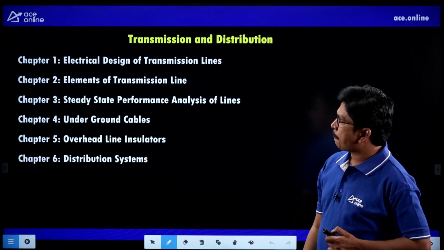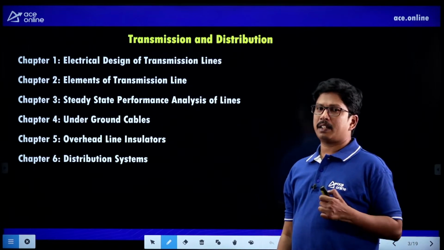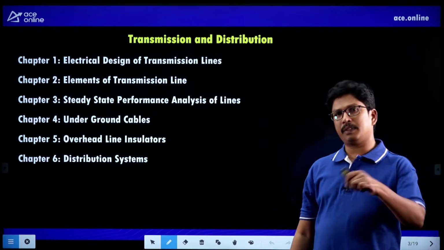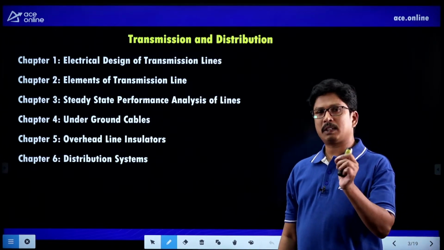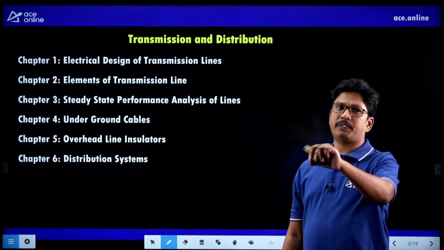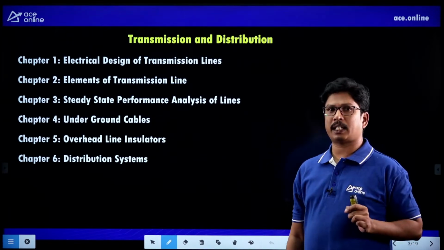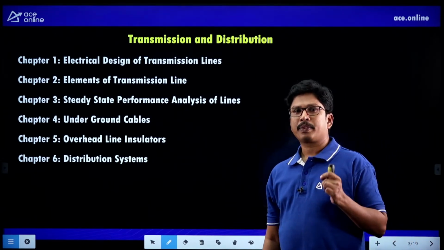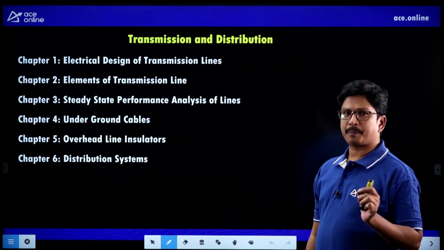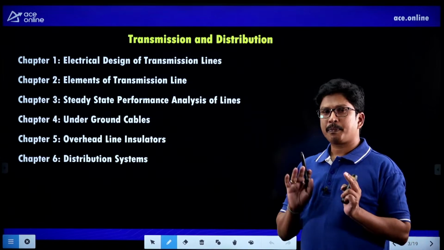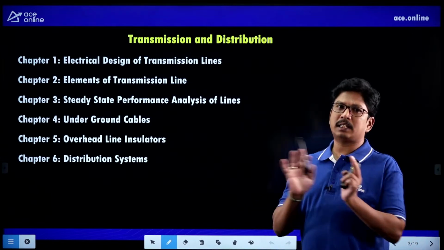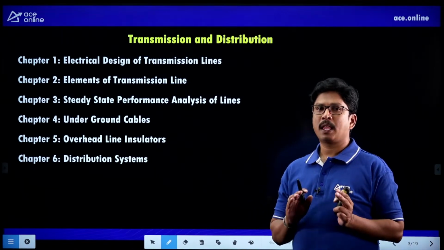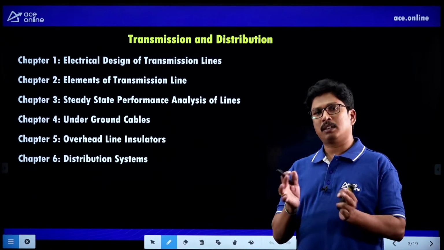So here we have to see the first chapter, the basics, electrical design of the transmission system. In the electrical design of transmission system, we have to see the classification of conductors very basically. They have specifically given classification of conductors, right? What are the various types of conductors we are having in the power system network? So they are asking that one, and along with that we are going to see insulation design of the power system network. So in chapter 1 we are going to see the insulating system design and classification of conductors basically, and the structure of power system also, and what are the transformer connections we can prefer. So for that one we will see.